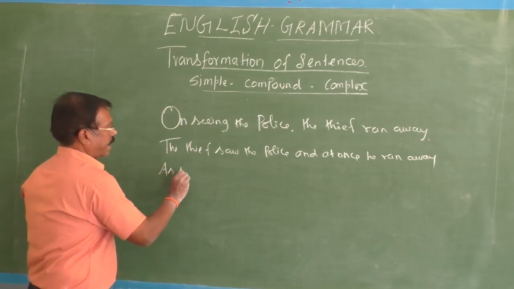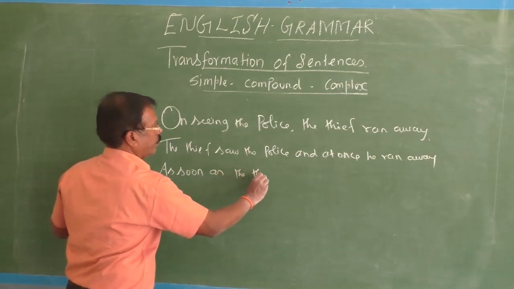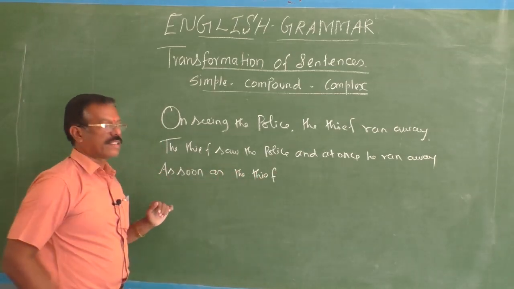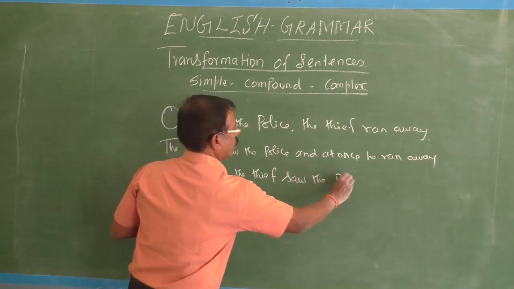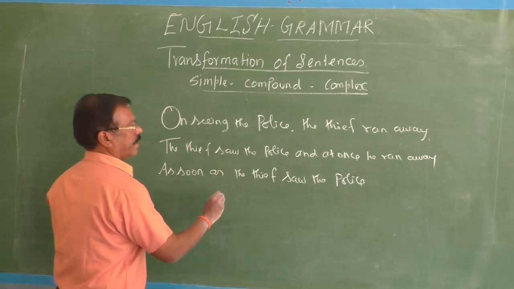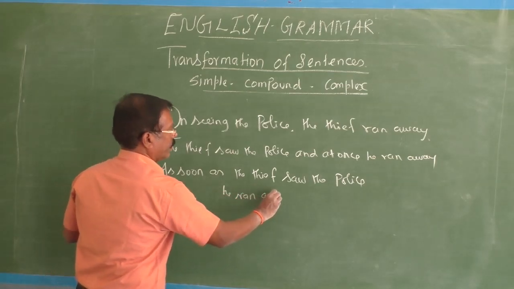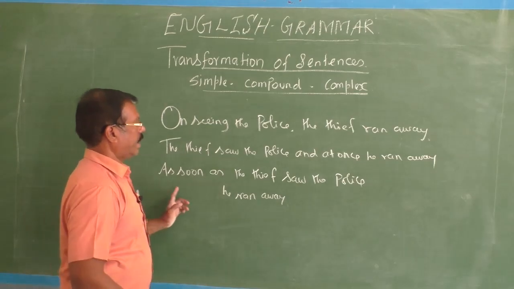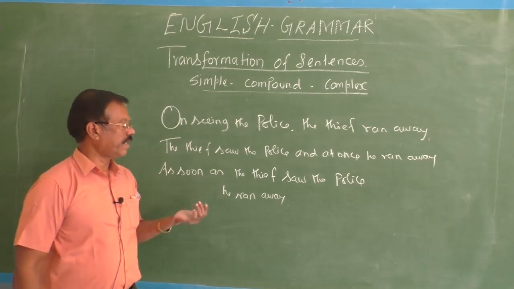As soon as the thief saw the police, he ran away. Okay. Here you can use when also. When the thief saw the police, he ran away.